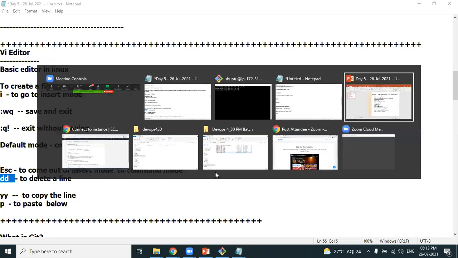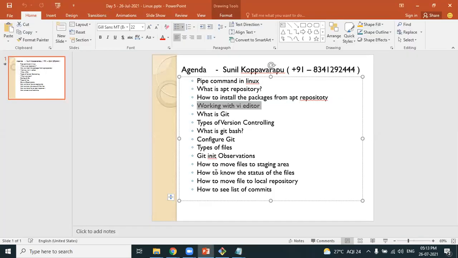So we also now know how to use the editor in Linux. With this, we have completed the Linux part.